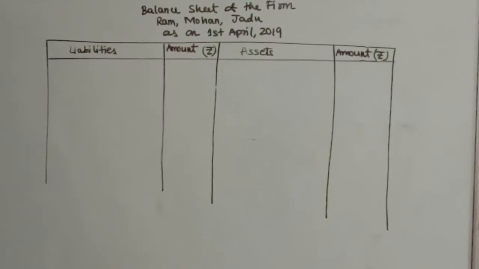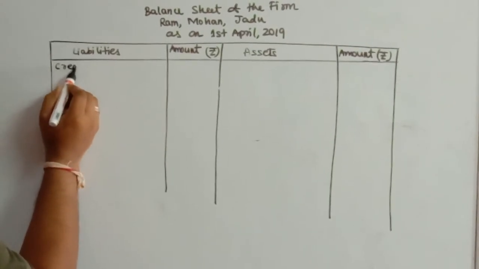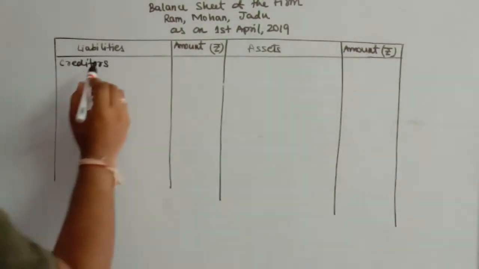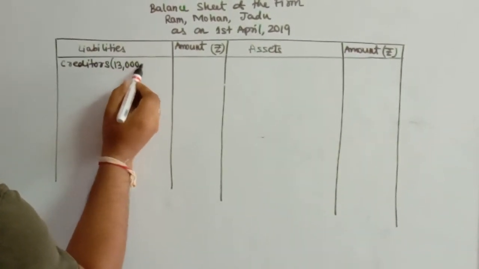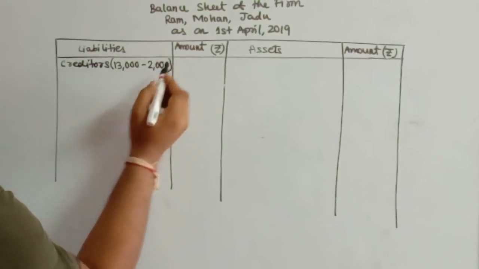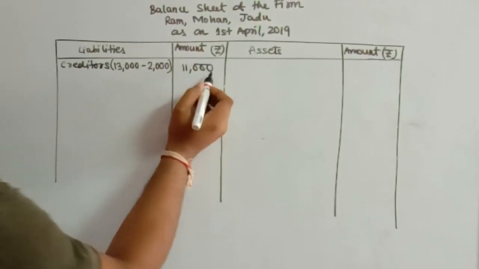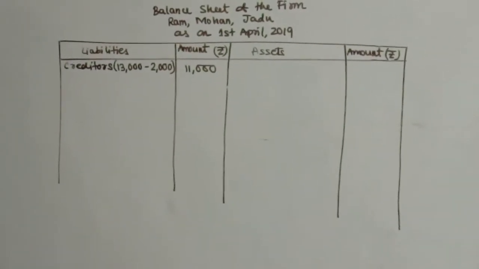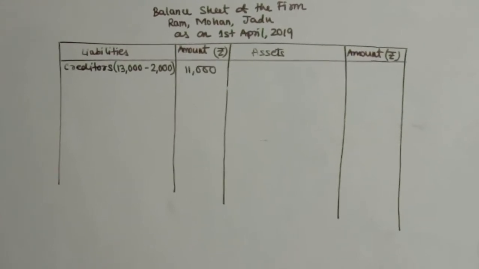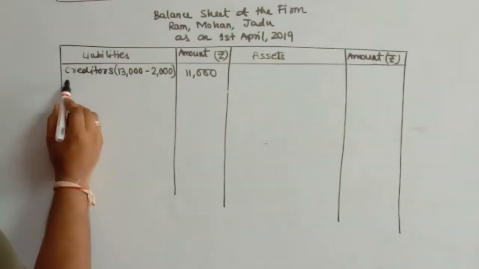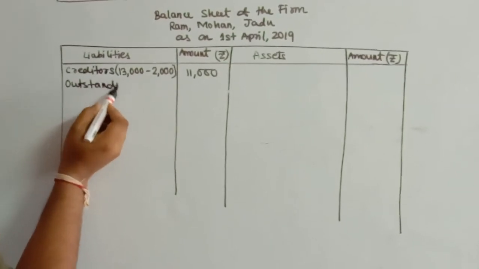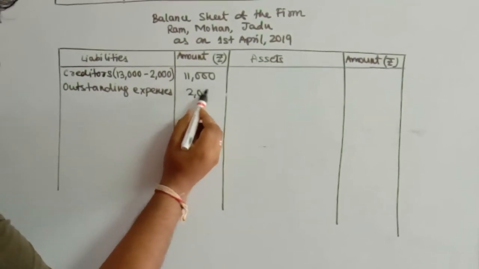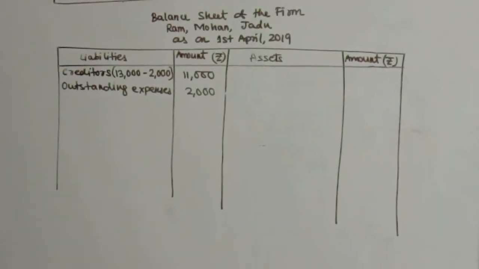So the information, if you look at the question, you have written in your copy. So creditors was earlier amounted to rupees 13,000, and then you have rupees 2,000 which is not required to be paid. So your creditor now comes up to 11,000. Next information you have in this question, you had an information regarding the profit and loss. You had information regarding outstanding expenses. Your outstanding expenses is unaffected. It is rupees 2,000. Outstanding expenses unaffected 2,000. But the profit and loss account no longer exists because it has been shared by the existing partners.